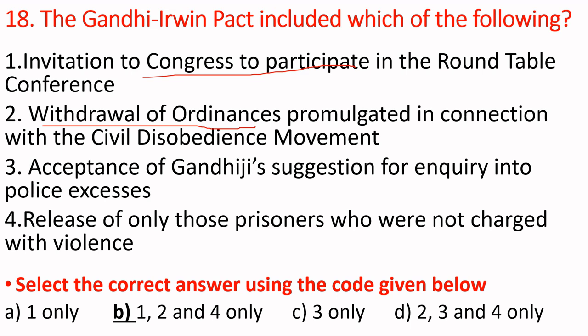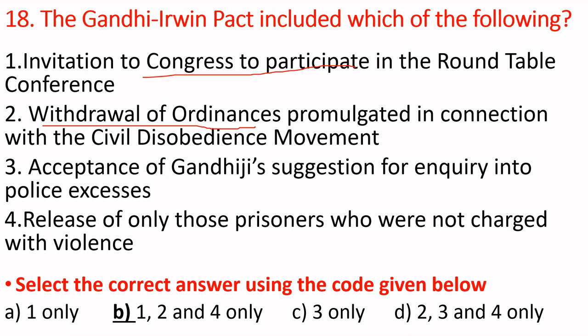The Gandhi-Irwin Pact is also called the Delhi Pact, because Gandhi was in prison. Actually, in 1930, Gandhiji launched civil disobedience, and he started the salt march from Sabarmati Ashram to Dandi. Along with 78 followers, Gandhiji reached Dandi and picked up the salt, and it started the civil disobedience movement.